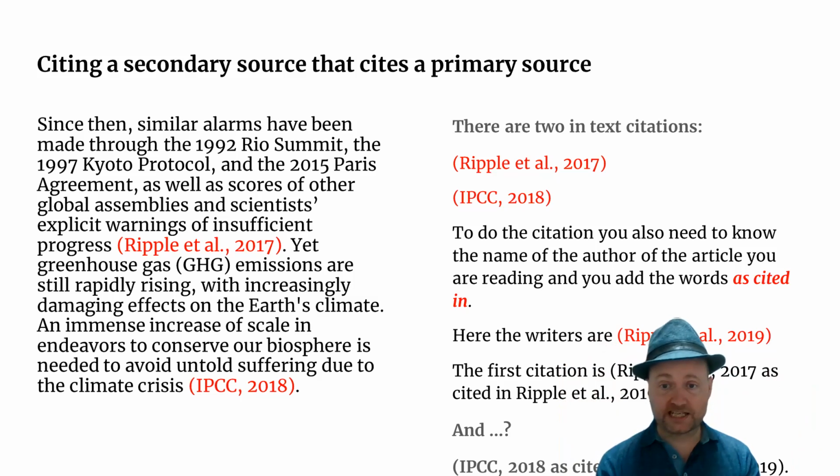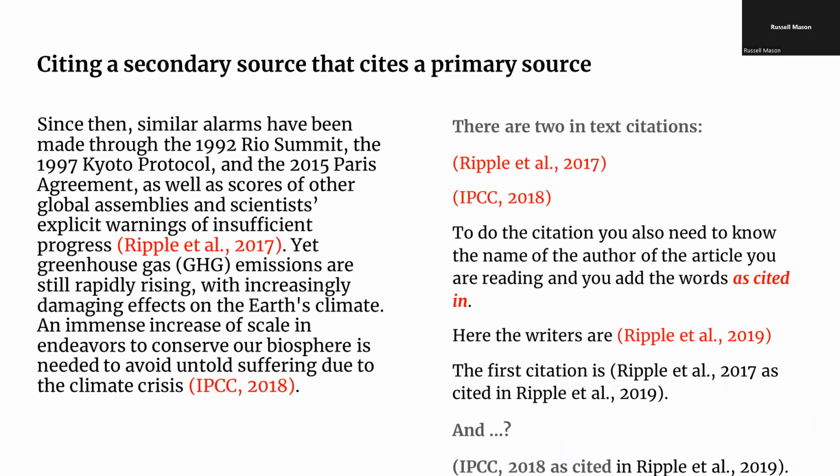This is very, very common in academic research. The first example was a newspaper article. Like I said, it's not academic writing, so they don't do citations. Of course, when it's academic writing, there are always citations. In this case, this is academic writing. It's an academic article or a journal article. We can see that there are citations in the text. So in this case, there is the citation for a primary source in the secondary source. The secondary source is the one you are reading.